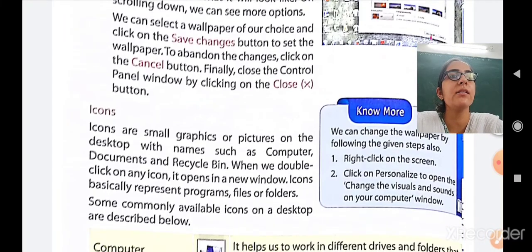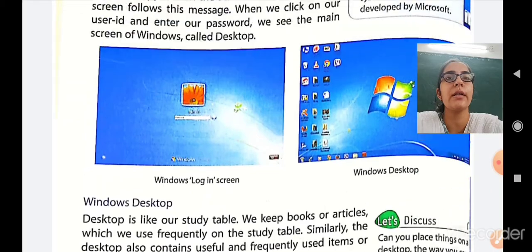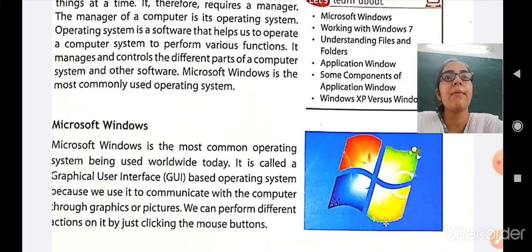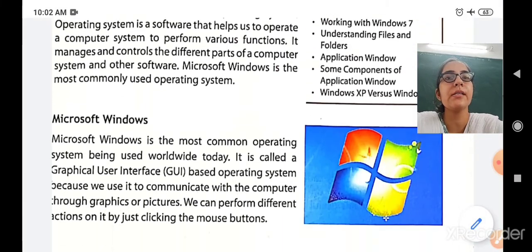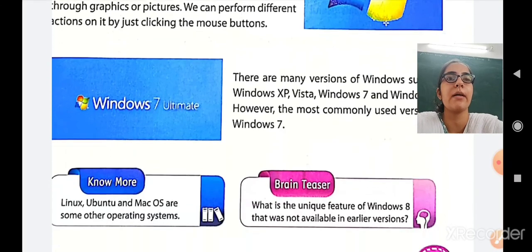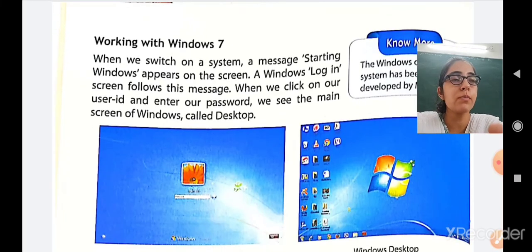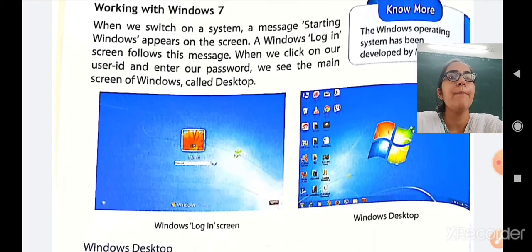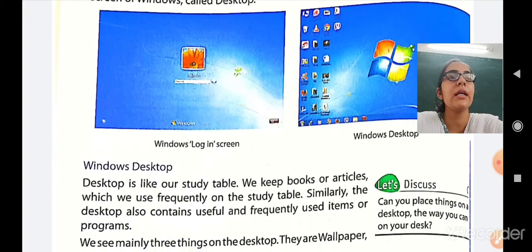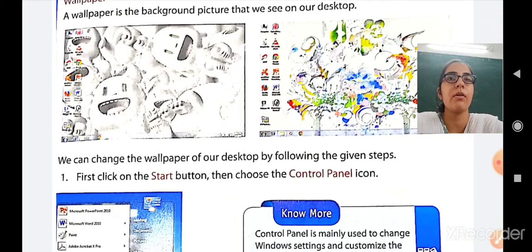Now about icons we will study in our next period. So let us revise quickly what we have studied today. First we have studied the introduction of the operating system. Then we have studied the very popular operating system, that is Microsoft Windows, and the various versions of Microsoft Windows. The most popular one is Windows 7. So we have seen the login screen and the Windows desktop. In the desktop we have also studied the wallpaper.